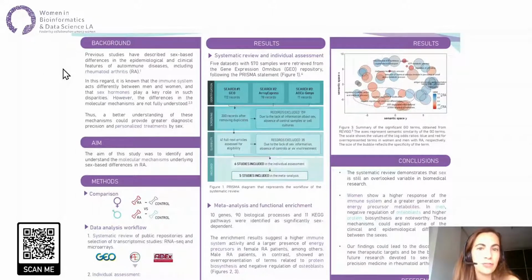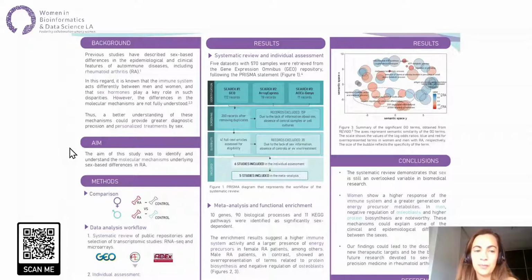Previous studies have described sex-based differences in the epidemiological and clinical features of autoimmune diseases, including rheumatoid arthritis. In this regard, it is known that the immune system acts differently between men and women, and that sex hormones play a key role in such disparities. However, the differences in the molecular mechanisms are not fully understood. That's why a better understanding of these mechanisms could provide greater diagnostic precision and personalized treatments by sex.